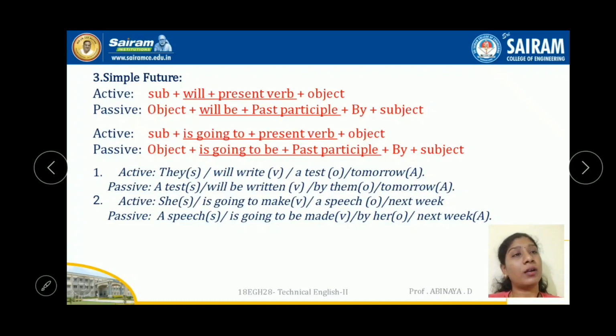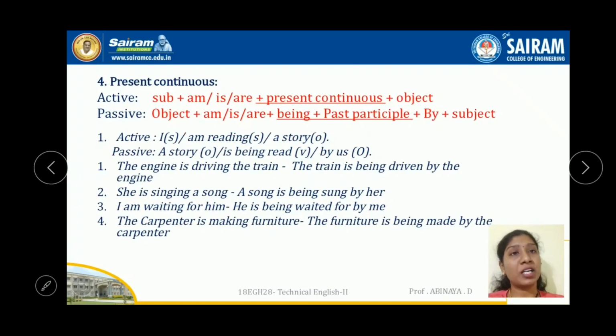Let's go for continuous tenses. Usually in continuous tenses, there will be verb plus ing with some auxiliary verb. Whenever you come across a continuous tense, either present or past, you have to use being with the same auxiliary verb. See here: I am reading a story.